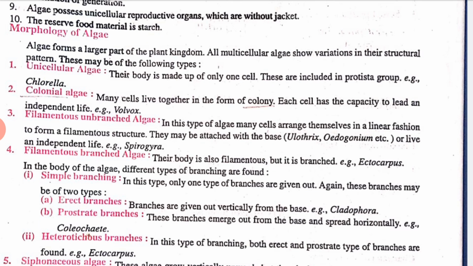and again simple branching and heterotrichous branching. Okay, and they also have an advanced thallus. So we all know that their body is a thallus-like structure. Okay, so this is all about the morphology of algae. I hope you have understood what the term algae means and what these are. Clear? Okay, so in our next class we will discuss the types of reproduction found in algae. Okay, thank you.